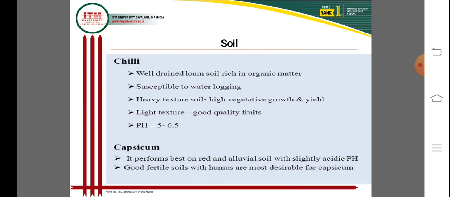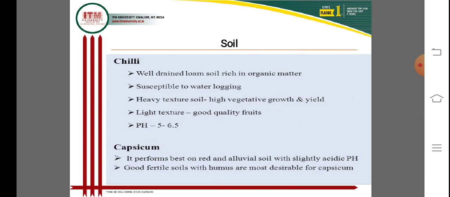Light texture soil gives good quality fruits of chili, with very good growth and fruit quality also. The suitable soil pH ranges from 5 to 6.5 also.